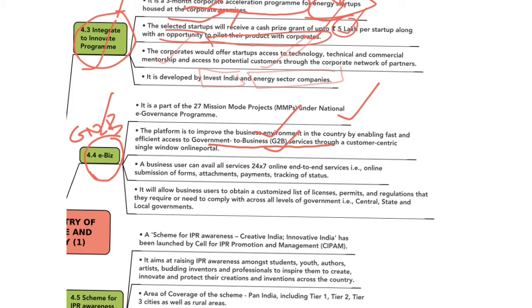A business user can avail all services 24/7 online, that is online submission of forms, attachments, payments and tracking of status. It allows business users to obtain customized list of licenses, permits, regulations that they need to comply with across all the levels of the government, that is central, state and local government.